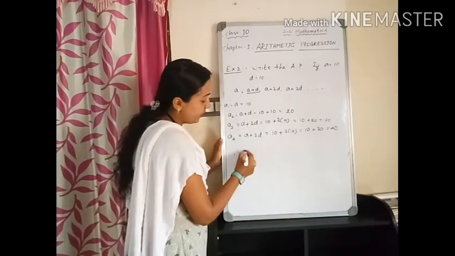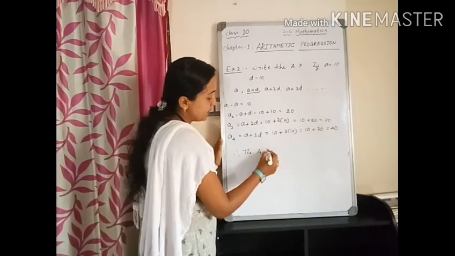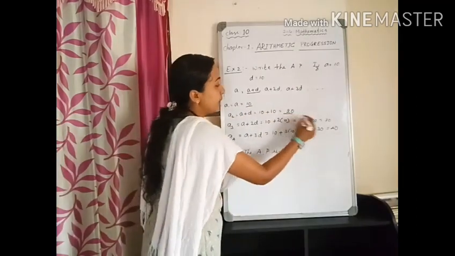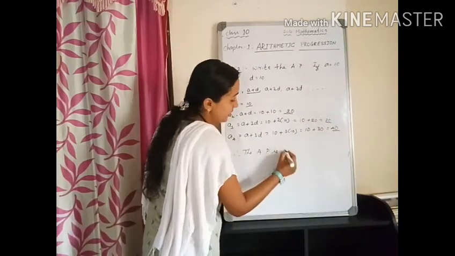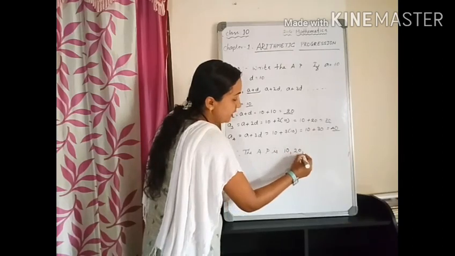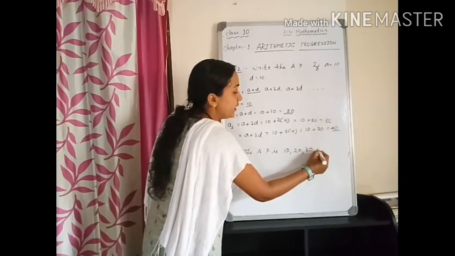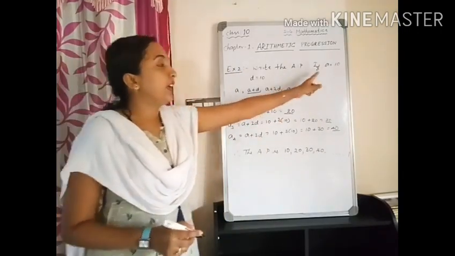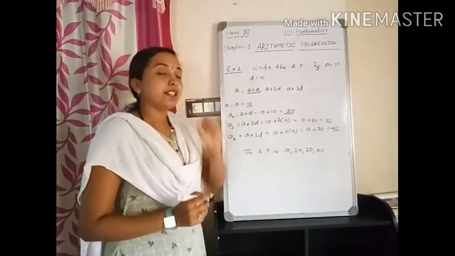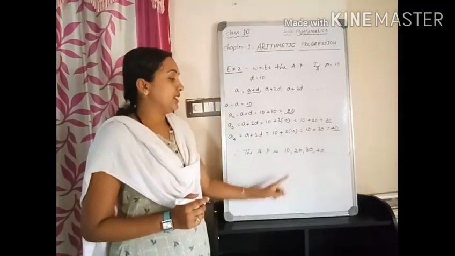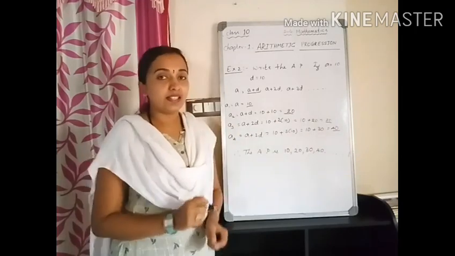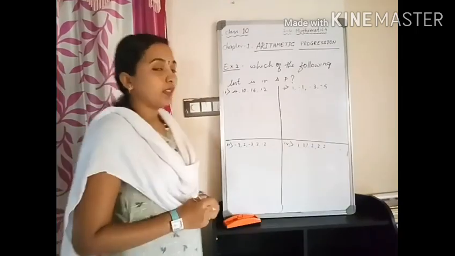So, therefore, the AP is, let us write all this: 10, 20, 30, 40, etc. So, for the given A is equal to 10 and D is equal to 10, the AP is 10, 20, 30, 40, etc. Understood? Okay.